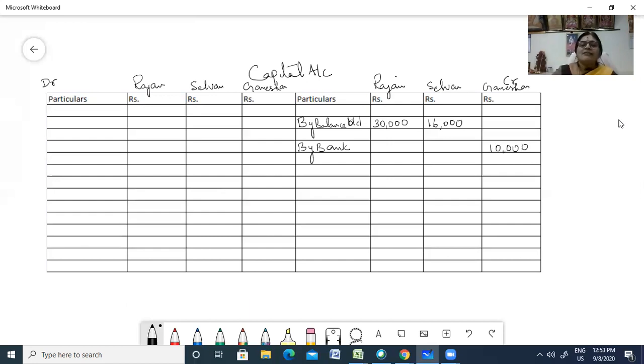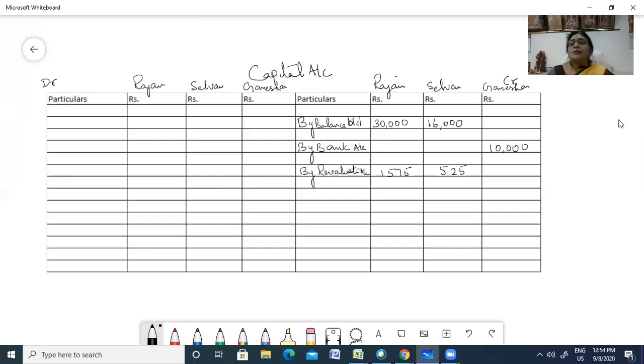Let us complete the revaluation. Revaluation profit: revaluation account debit to Rajan's capital account and Selvan's capital account, isn't it? So by revaluation account, what was the balance you got here? 1575 for Rajan, and for Selvan you got 525. Okay, two things we have done.